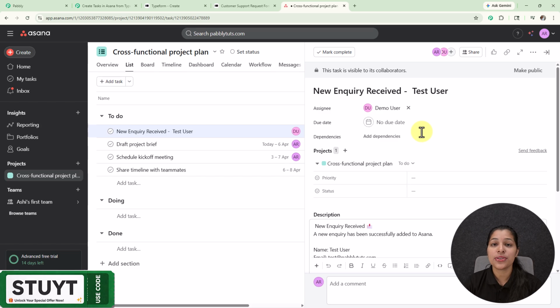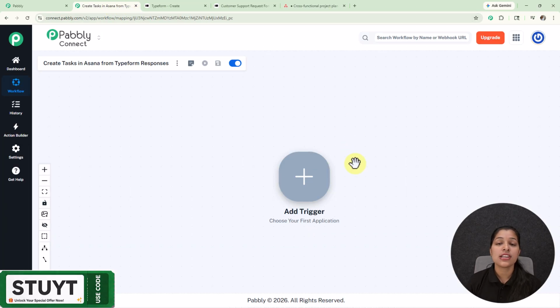So now let me show you the process of creating this amazing automation by just using Pabbly Connect, which can integrate your applications. For that, let's move on towards my workflow page. Right here I'm on the workflow page of Pabbly Connect, where we are going to create this automation, and this is the most important window for creating our workflow.